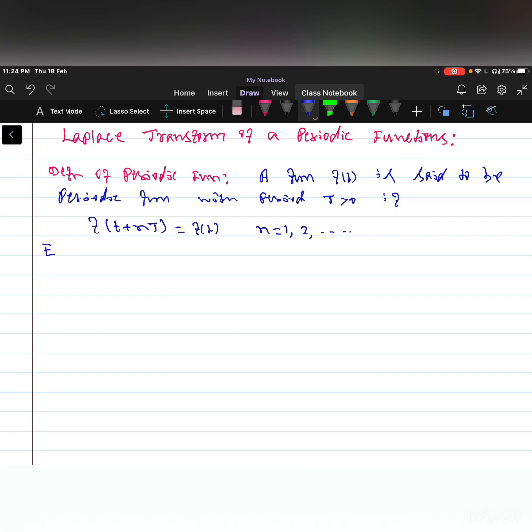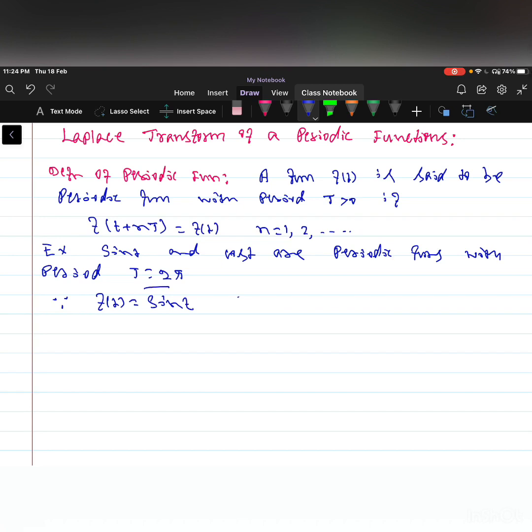For example, the functions sin t and cos t are periodic functions with period T is equal to 2 pi, because let us take f of t is equal to sin t and here T is equal to 2 pi, and also f of t plus 2 pi, that is sin of, replace t by t plus 2 pi, sin of 2 pi plus t, that is equal to sin t.